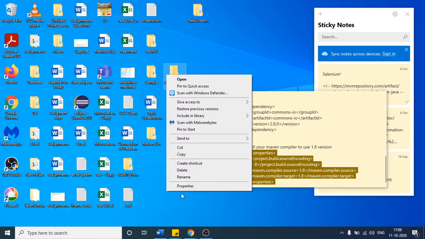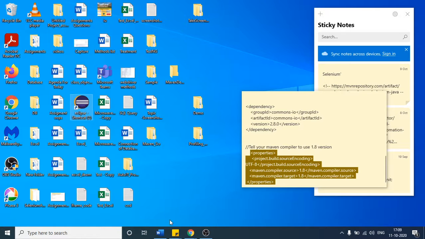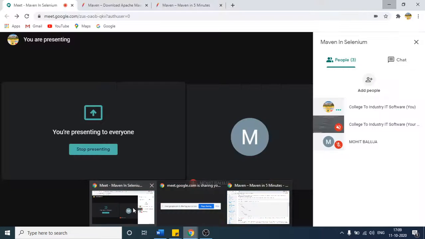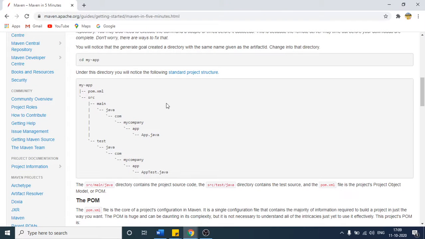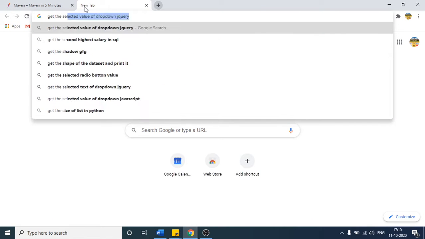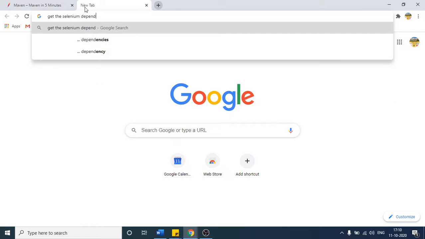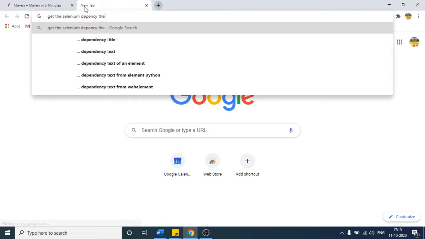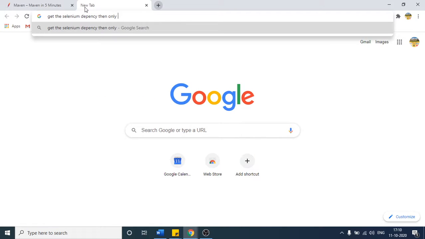So if I open my Eclipse, as of now, when you are dealing with Selenium, if you have to write Selenium code, in the very first lecture, I hope you attended that, we told that if you have to use any Selenium code, first you have to get the Selenium dependency. Then only you can write the Selenium code.